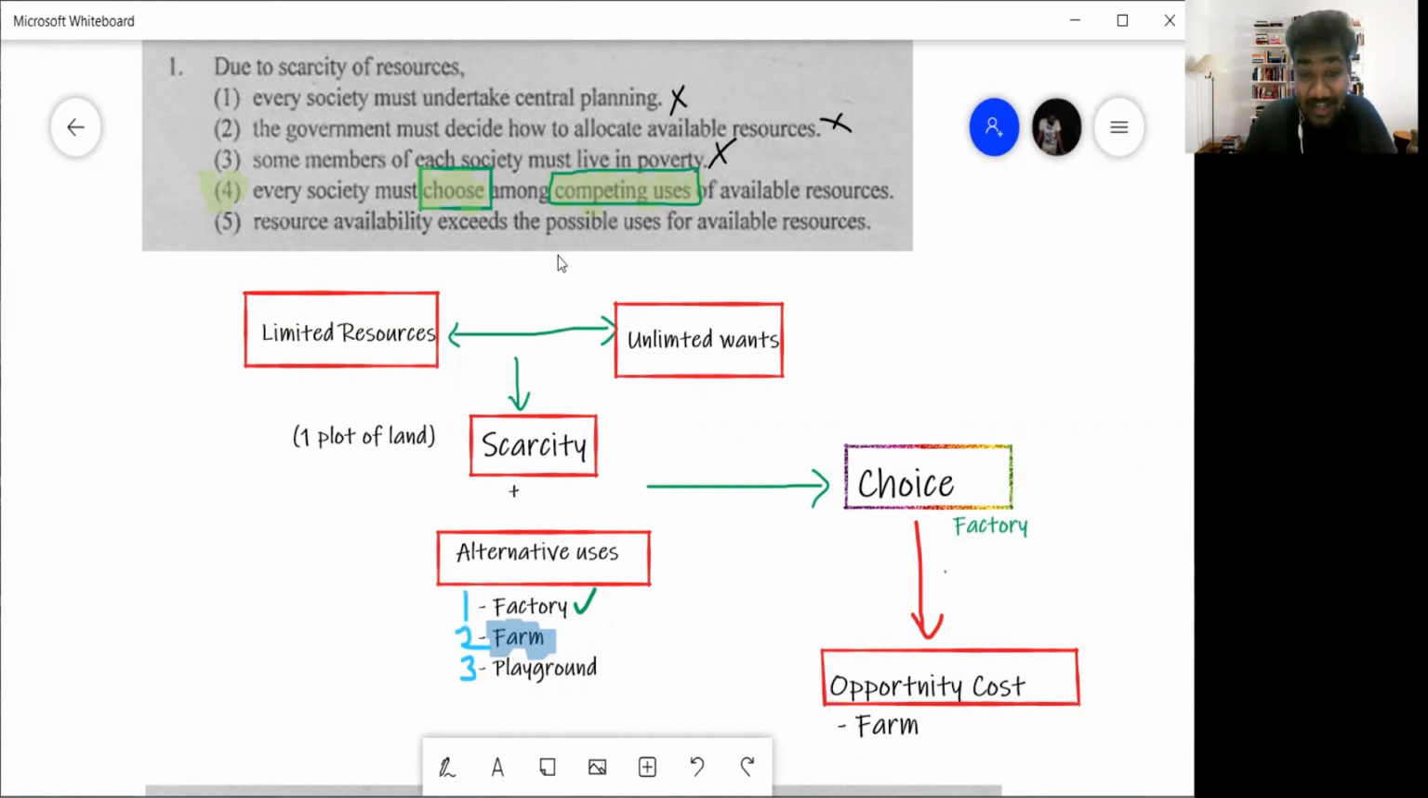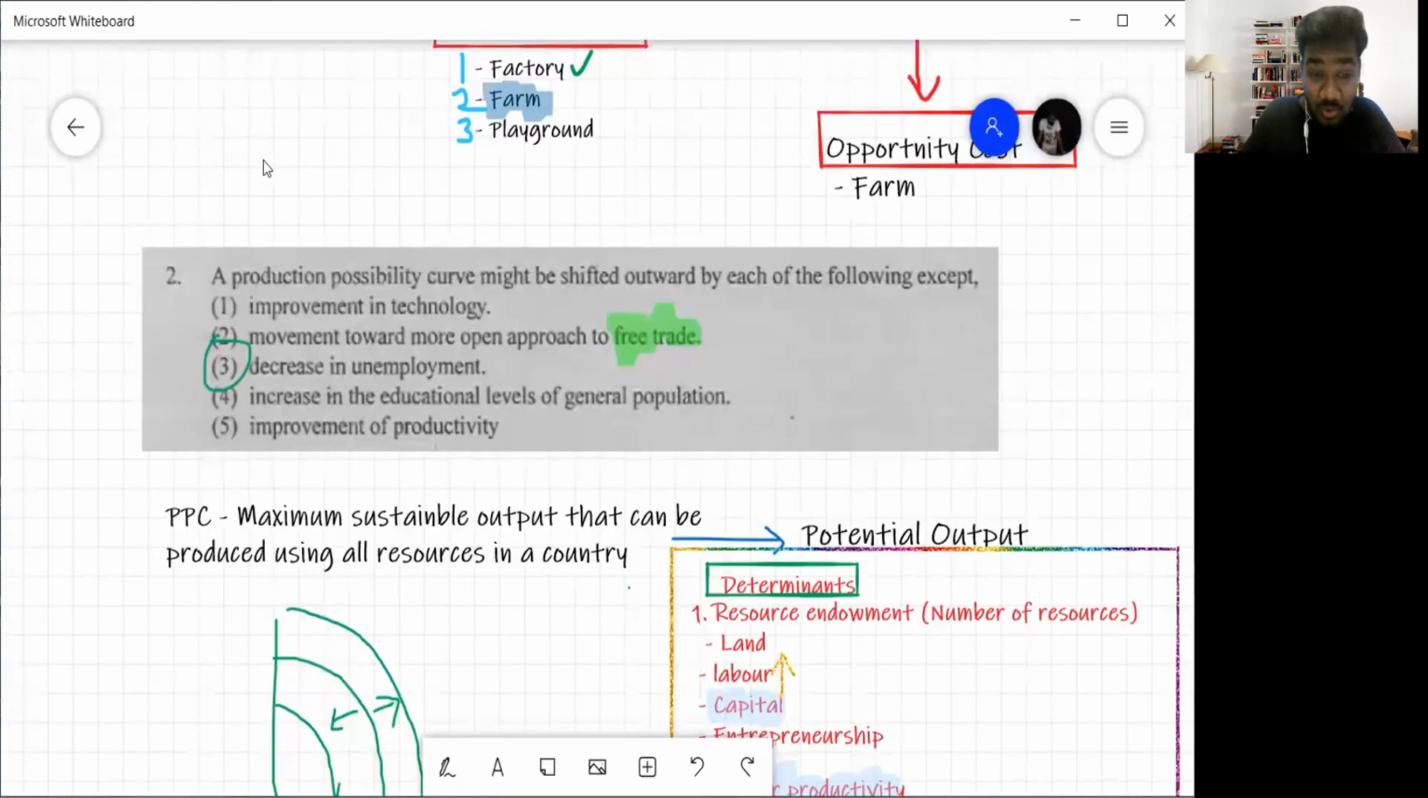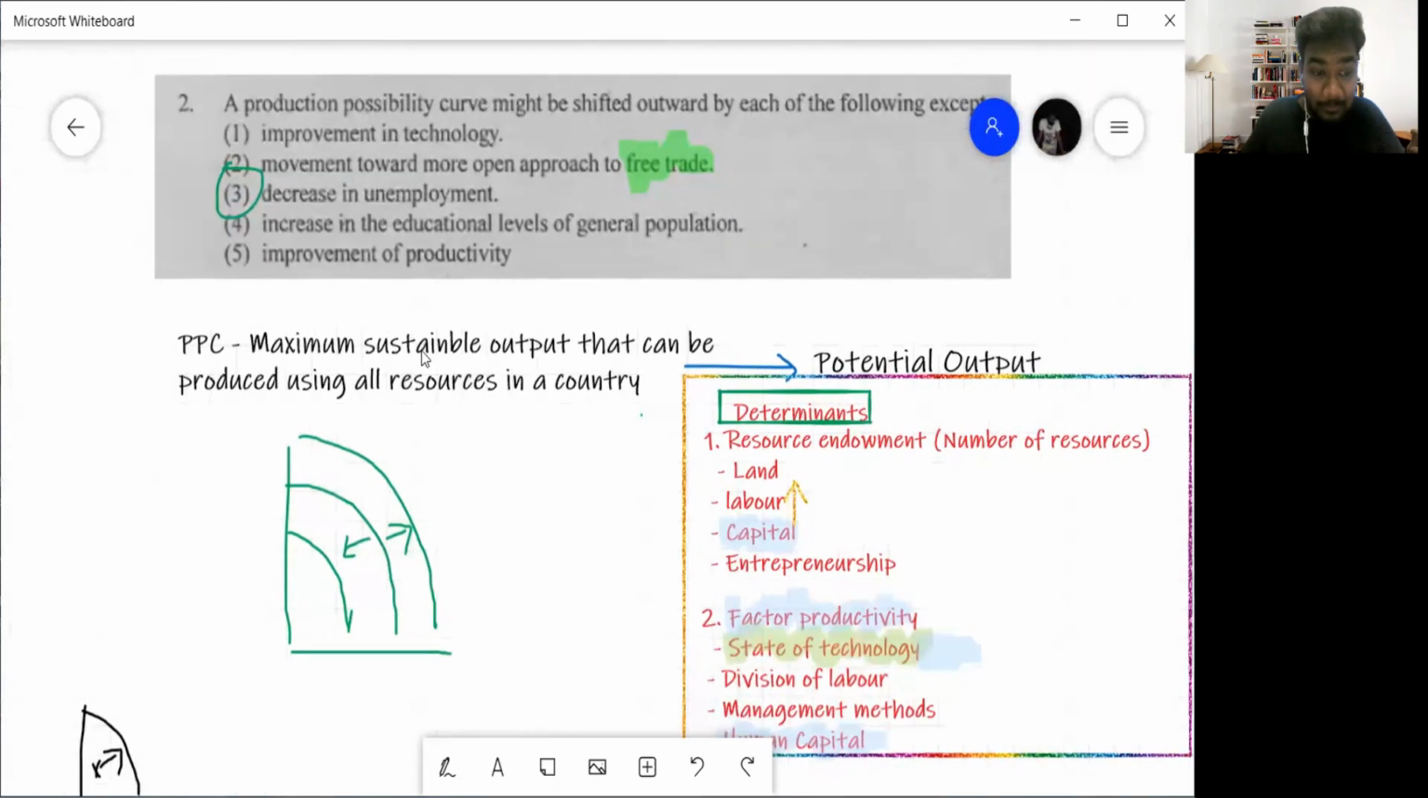And then, resource availability exceeds the possible amount of available resource? No, we have very limited resources. Our resource availability does not exceed. So the answer for question number 1 is number 4. Okay, we'll then go to question number 2 in the 2012 A-level paper.